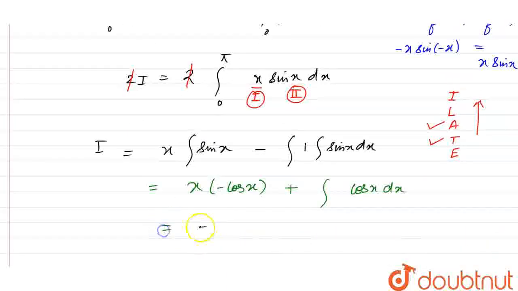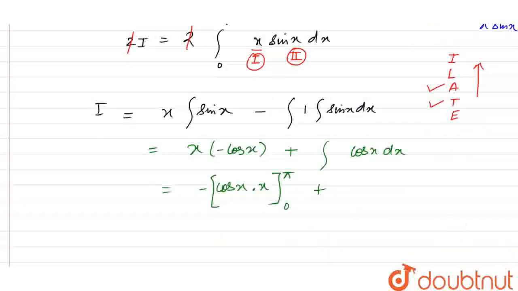So we have minus cos x into x, with limits from 0 to pi, plus the integral of cos x, which is sine x, with limits from 0 to pi.